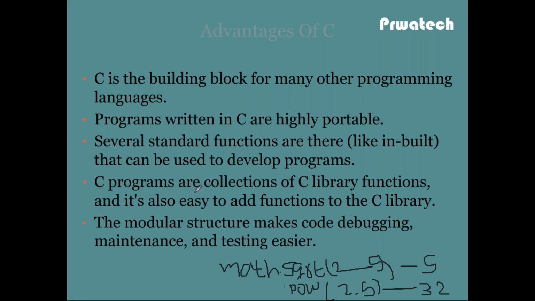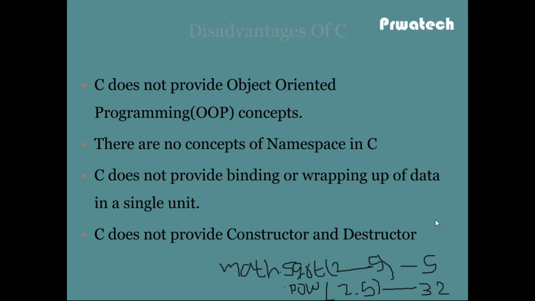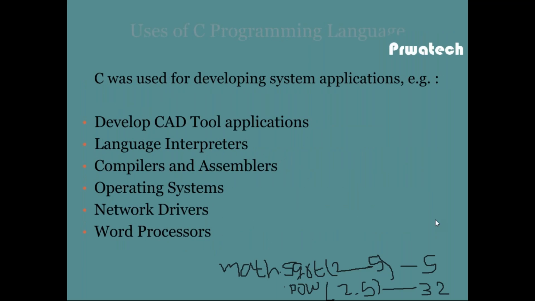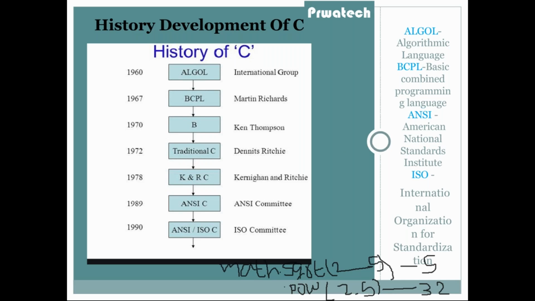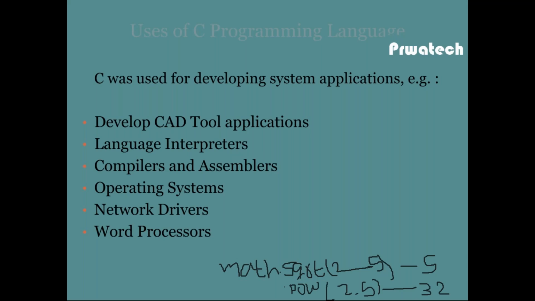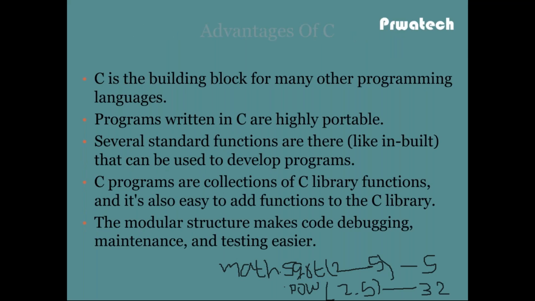These are the advantages of C. So see that a C program is basically a collection of functions. That is one of the advantages of C. If we have functions, then coding, debugging, maintenance and testing are easier.